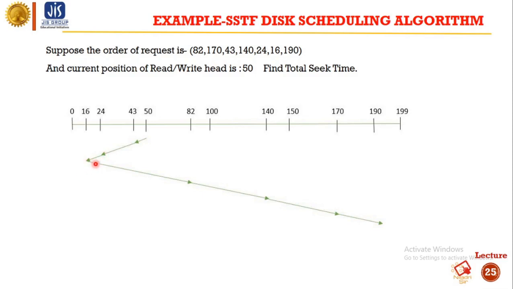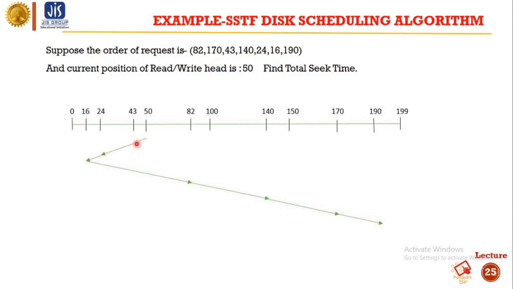Next from 82 we will move to 100, 140, and from 140 we will move to 170, and from 170 we will move to 190. So we were currently at 50. From 50 we move to its nearest one, that is 43.